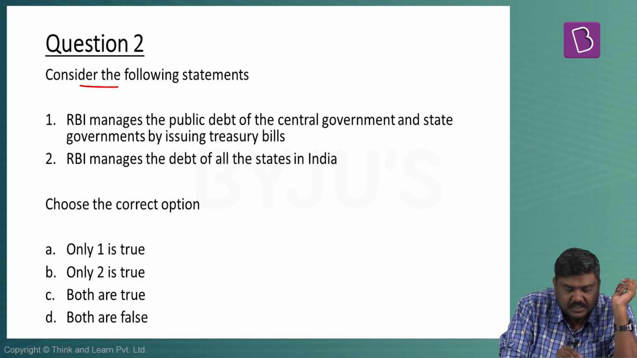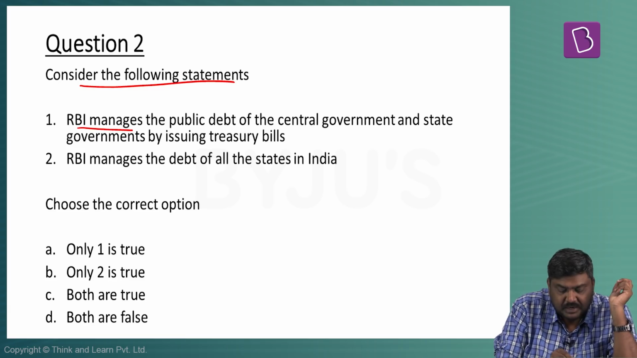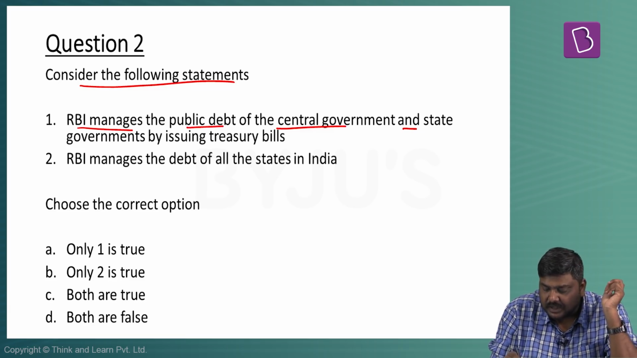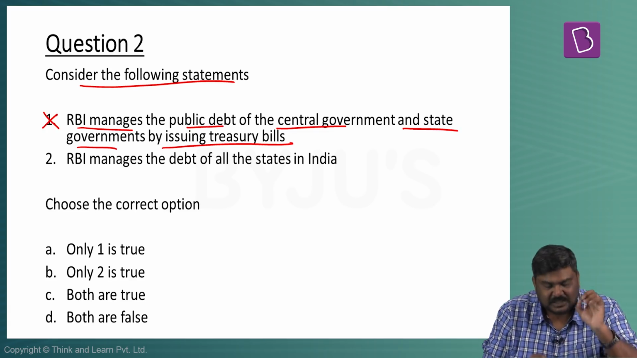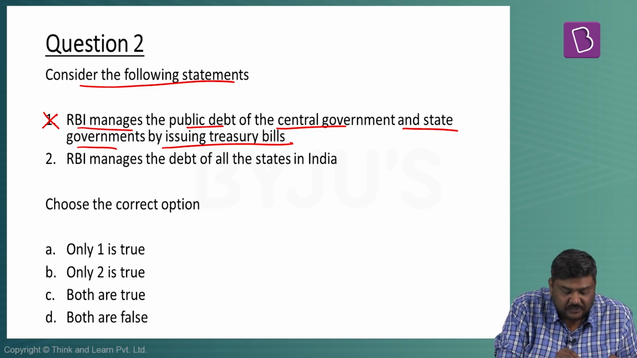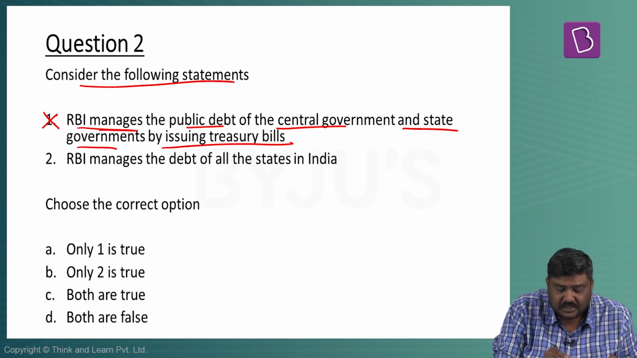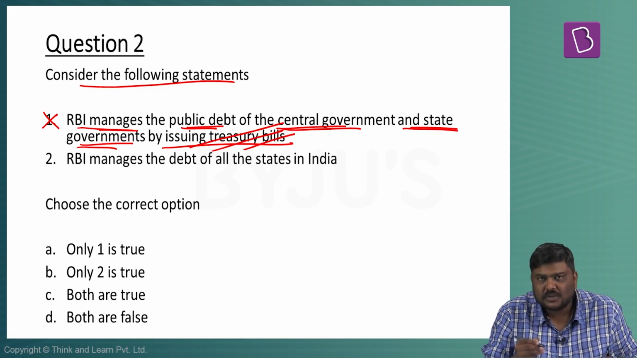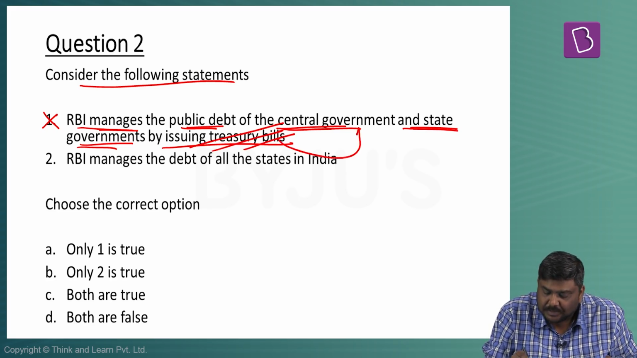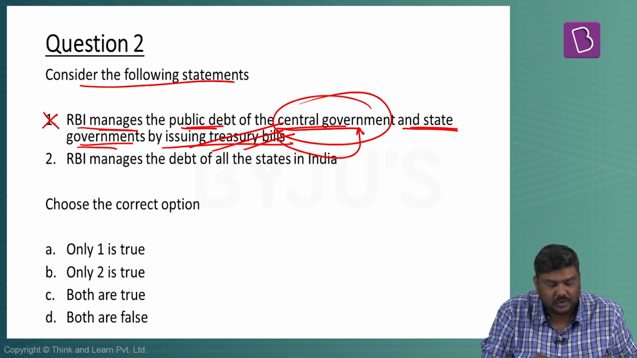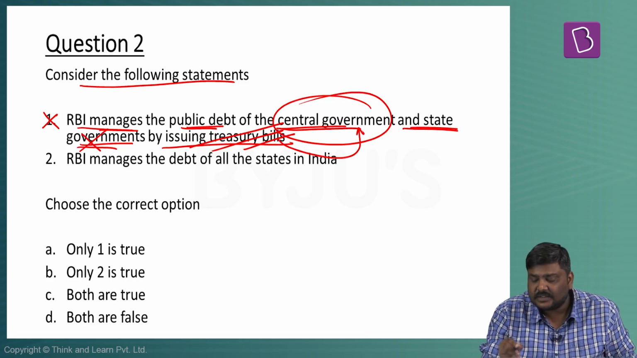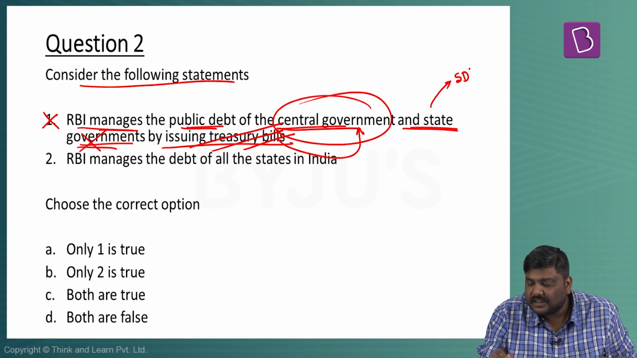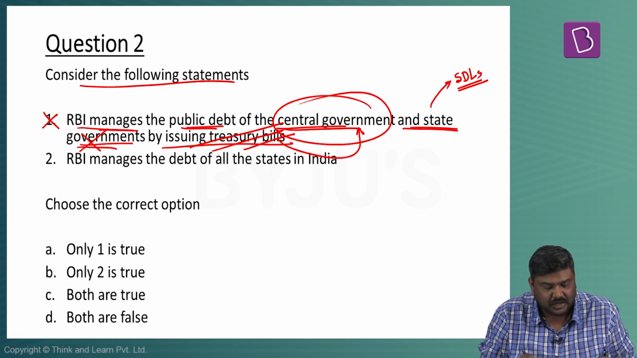Second question, consider the following statements. RBI manages the public debt of the central government and state governments by issuing treasury bills. This is wrong. Please understand why it is wrong. The first part of the statement is correct. RBI manages the public debt of the central government and state governments. Yes, but by issuing treasury bills is wrong, because treasury bills are the prerogative of the central government only, not the state government. In case of the state government, I've already mentioned this, it is SDLs, State Development Loans.